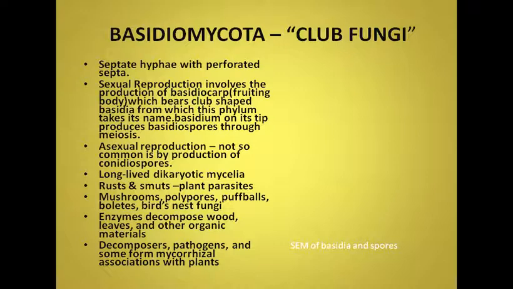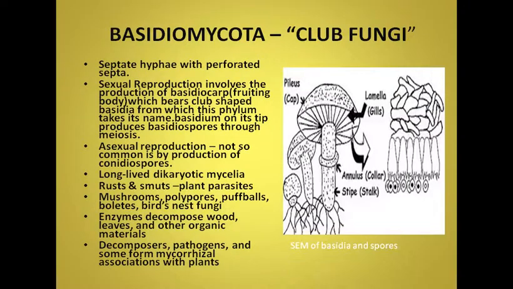Ascomycota form association with algae in the case of lichens especially, whereas Basidiomycota form association with the roots of higher plants to increase their surface area for absorption of nutrients from soil. Here you can see the mushroom is given. These are the gills or septa, and at the edges of the gills you find these club-shaped structures known as basidia. At the tip of each basidium, 4 basidiospores are visible, which are produced as a result of meiosis.